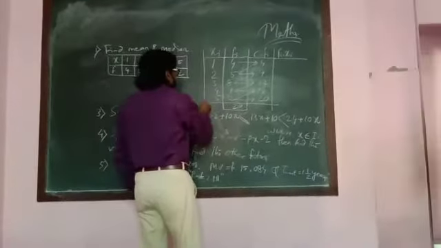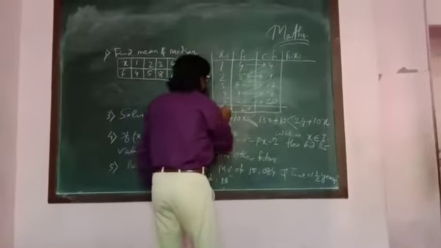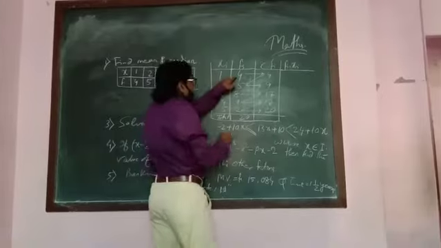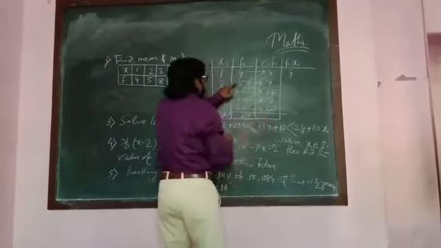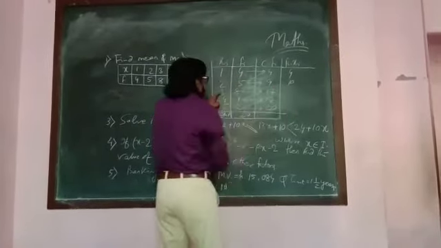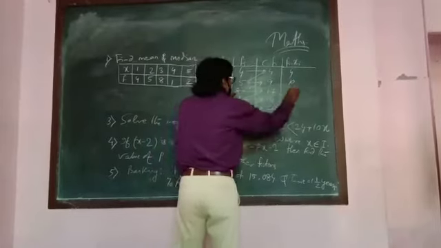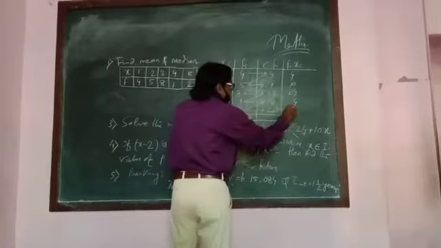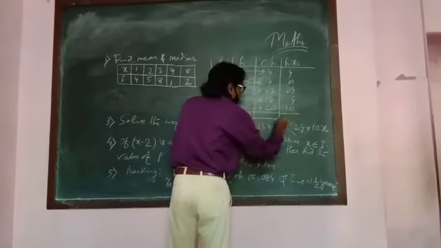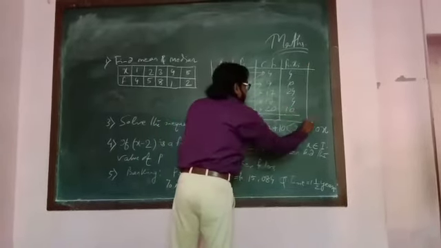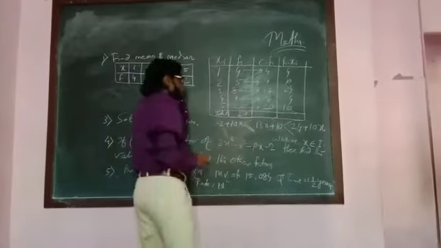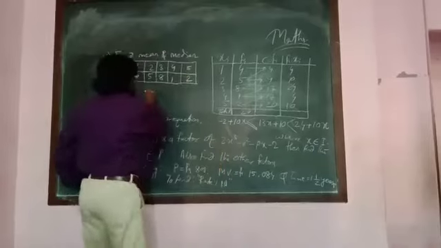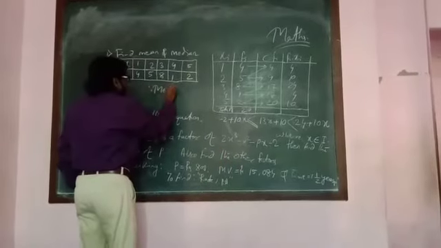The total frequency will be 20. After that, you have to write Fi into Xi. 1 into 4 is 4, 2 into 5 is 10, 3 into 8 is 24, 4 into 1 is 4, 5 into 2 is 10. You have to write the total. The cumulative frequency coming is 20. Therefore, median is equal to how much?